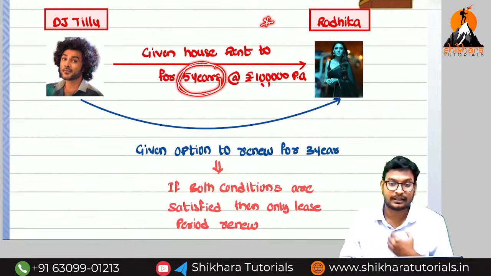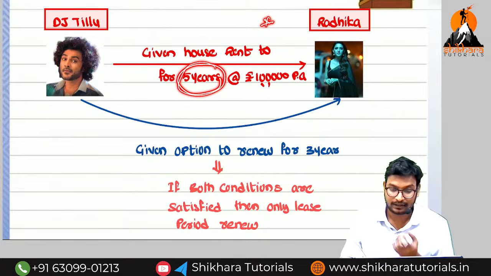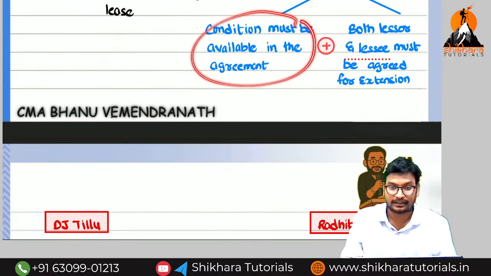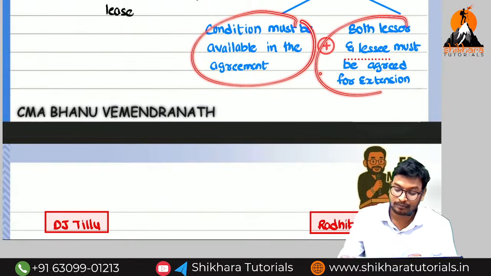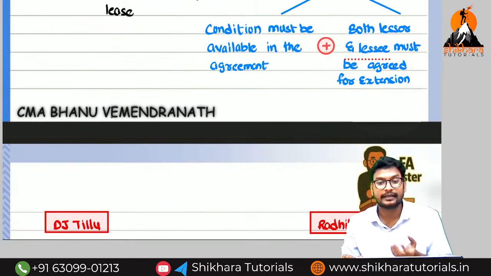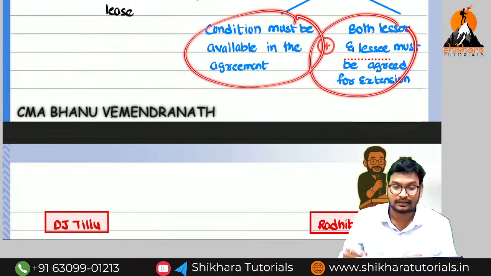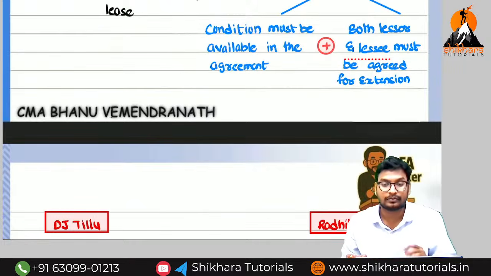If you want, we can renew that particular agreement. If, in that initial agreement only, they mention any condition, then that condition plus the second condition is called what, ma? Both the lessor and the lessee must agree for the extension. If these two conditions are satisfied, then only the renewal period will also form part of the lease rental.